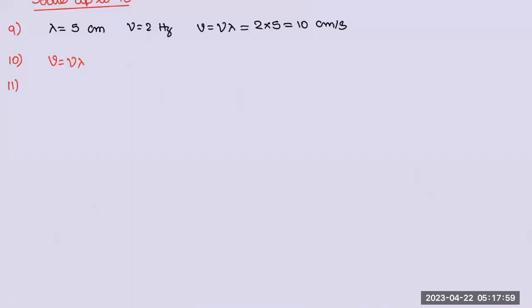Distance between successive compression and rarefaction is 1 meter. Wait. Distance between two successive compressions or rarefactions is lambda. But successive compression and rarefaction is lambda by 2. Right? That means lambda by 2 is equal to 1 meter, so lambda is equal to 2 meters. Velocity is given as 360. What do they want? Frequency. Nu is equal to v by lambda, 360 by 2. How much? 180. You try to write the minimal amount of working over there. Answer is A.